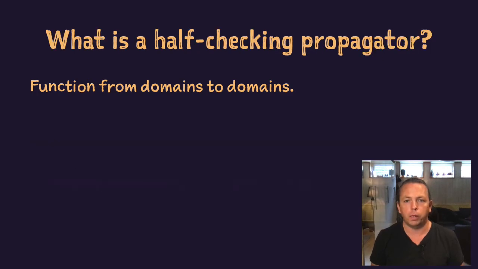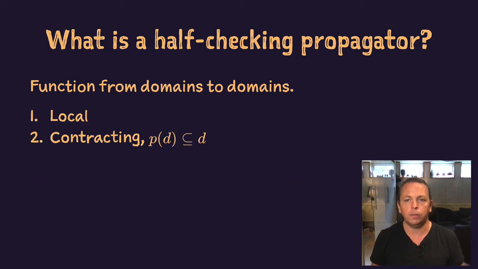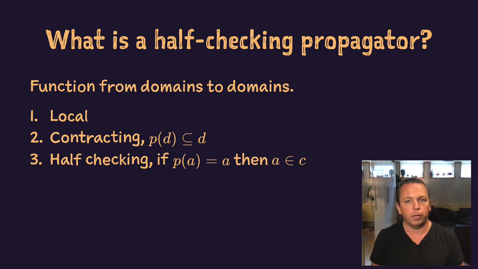A half-checking propagator is still a function from domains to domains, it is local, and it is contracting. For a half-checking propagator, as can be heard from the name, the checking property is weakened to only go in one direction. If a propagator says that an assignment is a solution, then it is a solution to the constraint.